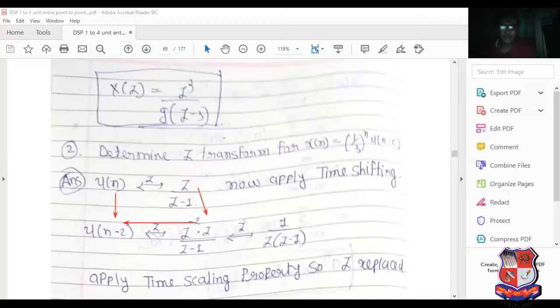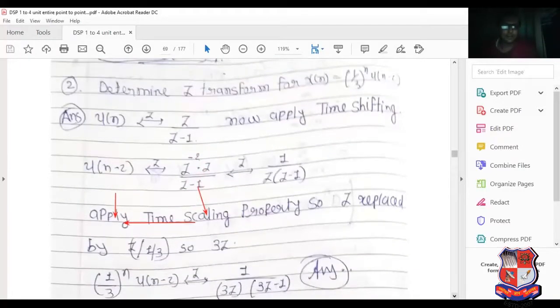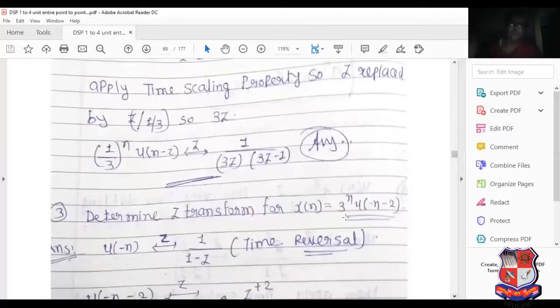Now apply the scaling property. So z can be replaced by z by 1 by 3, meaning whatever factor is present is divided with z. So here 1 upon 3z into 3z minus 1. It is the answer of that particular question.